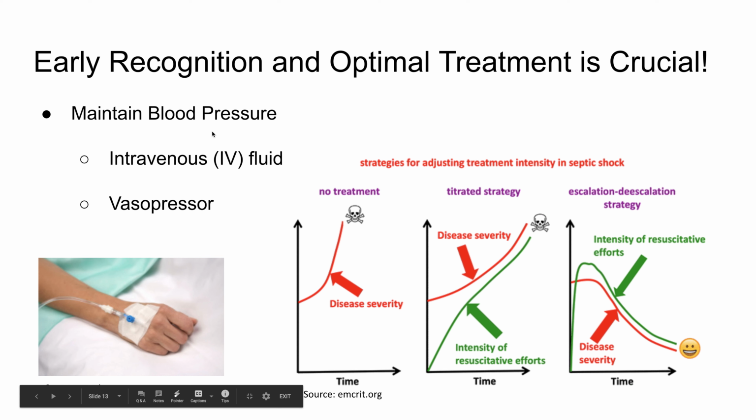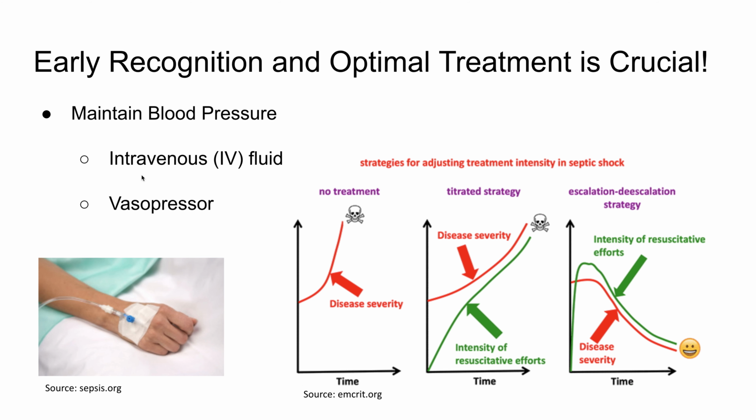Maintaining blood pressure is a major goal for sepsis management. Physicians will usually prescribe intravenous fluid and vasopressor to maintain the blood pressure. So we could frame this sepsis management into a reinforcement learning problem.